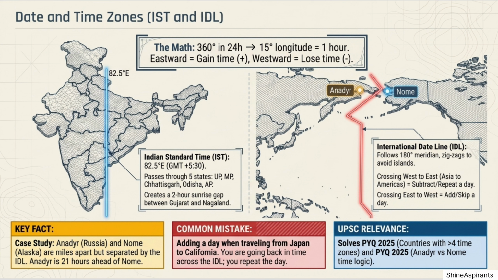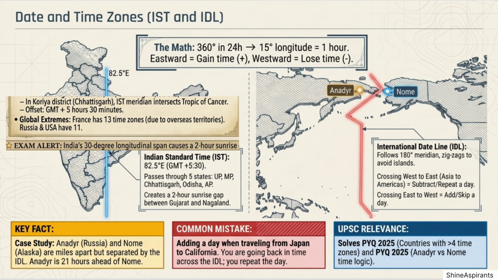The IST meridian passes through 5 states: Uttar Pradesh, Madhya Pradesh, Chhattisgarh, Odisha, and Andhra Pradesh. In Korba district, Chhattisgarh, the IST meridian, 82 degrees 30 minutes E, intersects the Tropic of Cancer, 23 degrees 30 minutes N. Due to India's 30 degrees longitudinal span, there is a 2-hour difference in sunrise between Nagaland, east, and Jaisalmer, west.